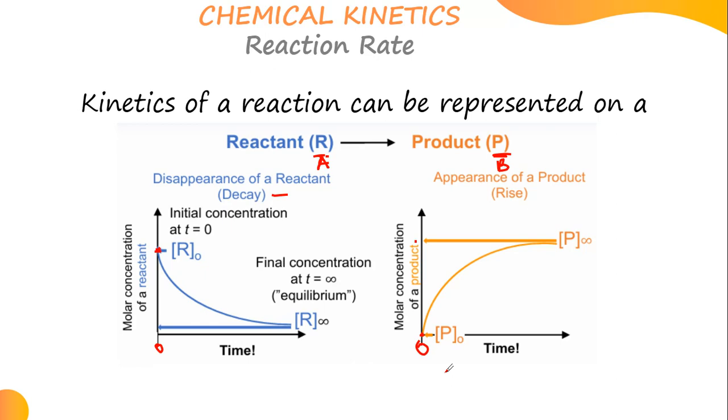Exactly, the products. So that's what happens in a chemical reaction. Reactants will start decreasing and then the product will start forming, rising. Have you seen what happens there?